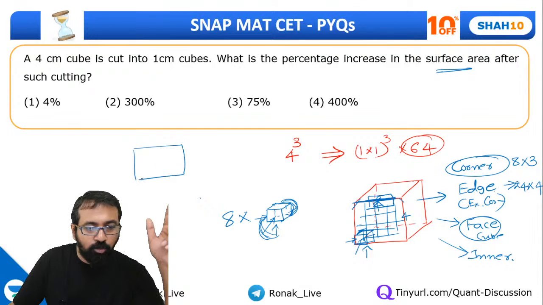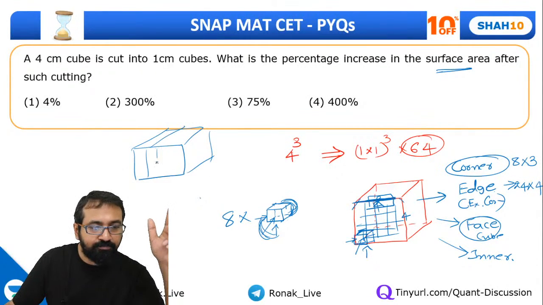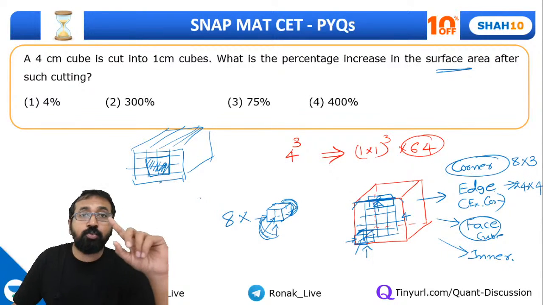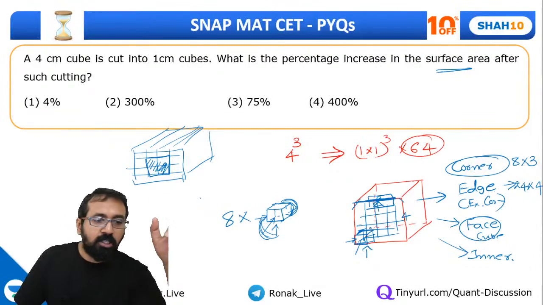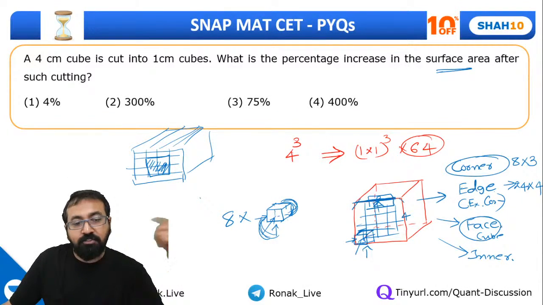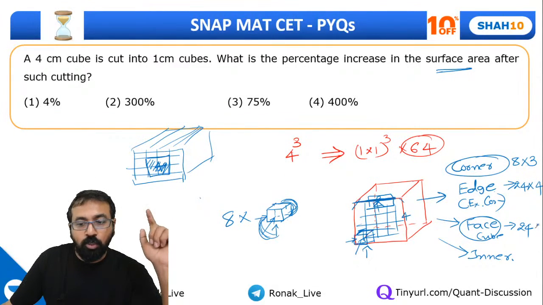And then these face cubes. See, once again, let me draw it over here. This was the bigger cube. Okay, when I cut it this way, these are the face cubes which are not on edges. So there just one face was exposed and the other faces were not exposed, so that surface area is not counted. So how many face cubes will be there? 4 on each face, total 6 faces, so 24 such cubes whose only one face was exposed.